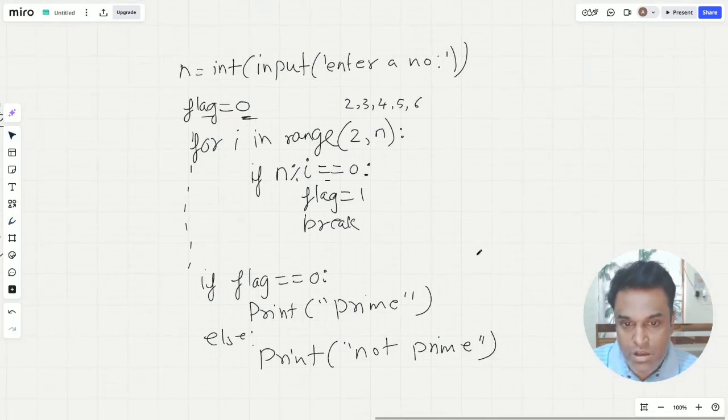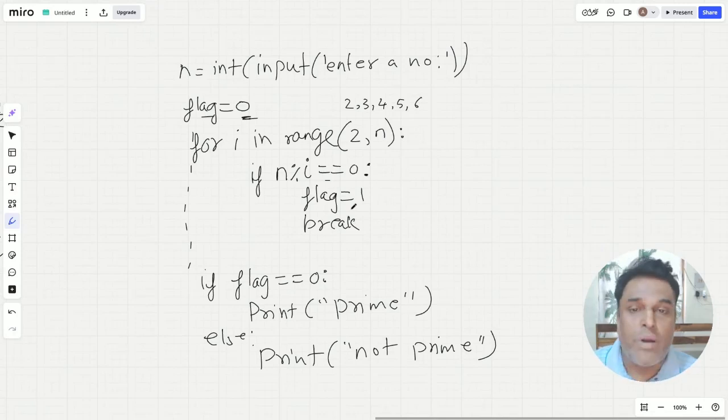right? And if it is divisible, I'll make the value of flag as 1. So just an indication that the flag value has become 1, which means the number is divisible. It is not prime. Now, this is how it is done in every other programming language. And this is where the for else can be very effective.